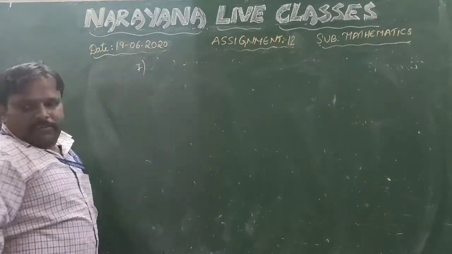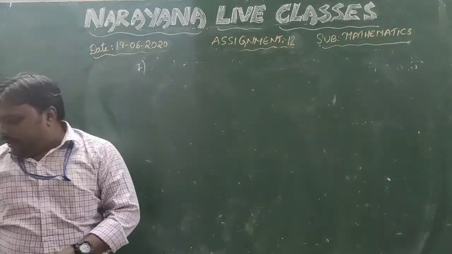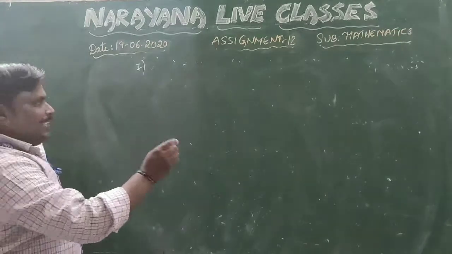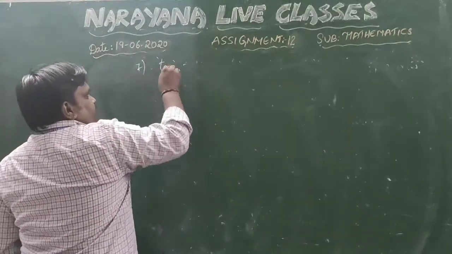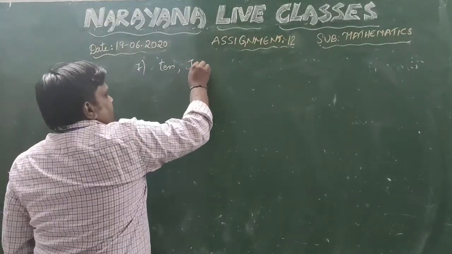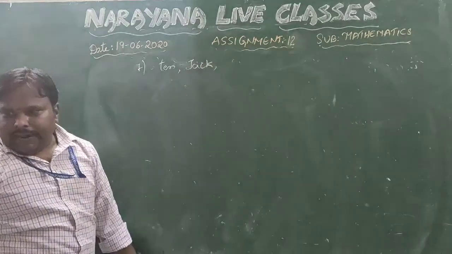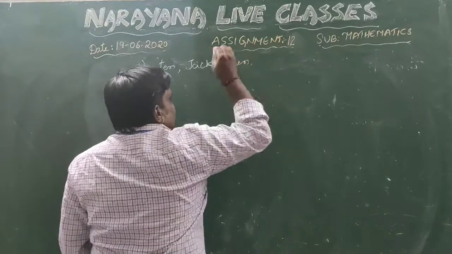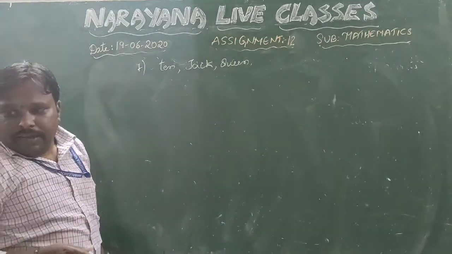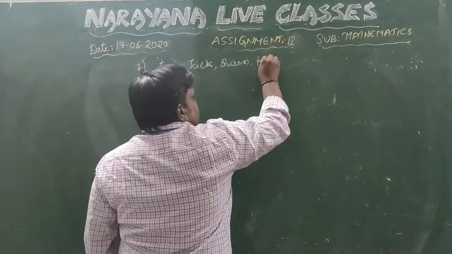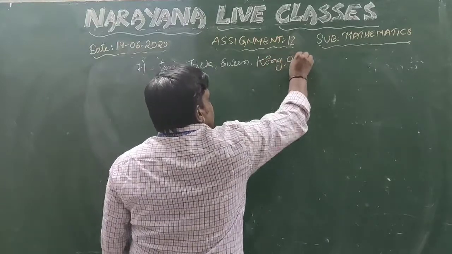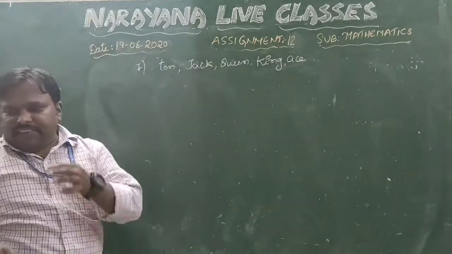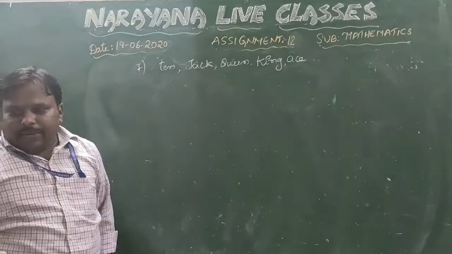Now come to the seventh question. Five cards are taken here. What are those five cards? 10, Jack, Queen, King, and Ace of Diamonds are well shuffled with their faces downwards. One card is then picked at random.